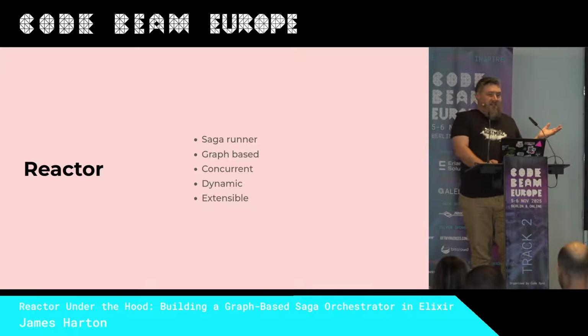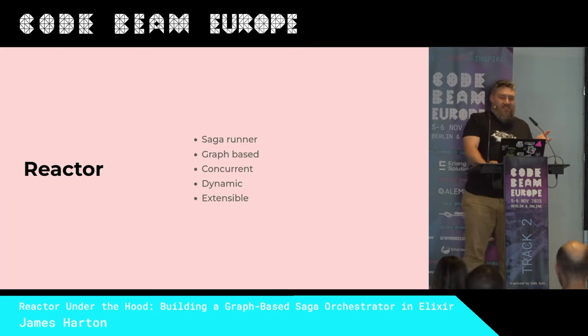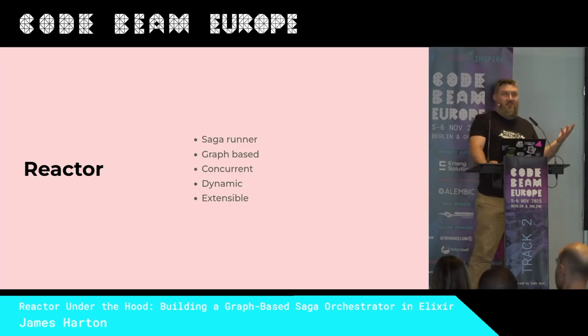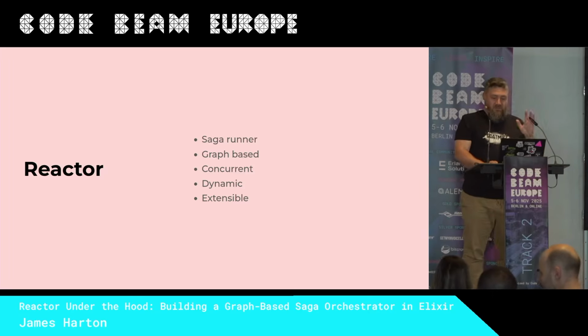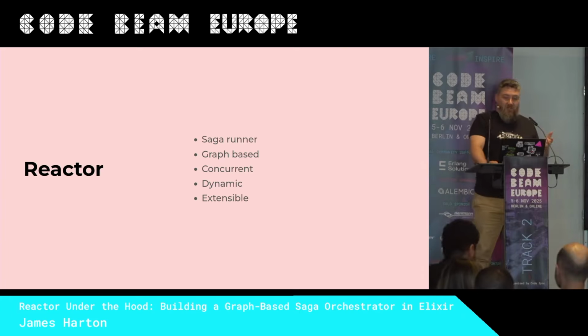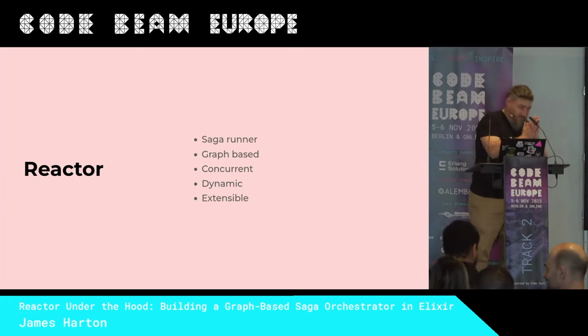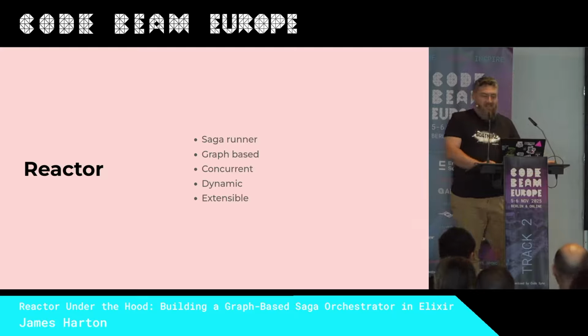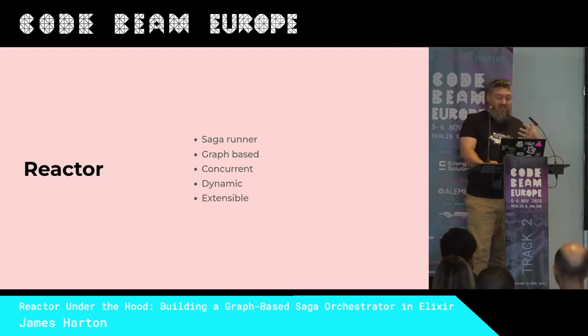So let's talk about Reactor. Reactor is a graph-based concurrent Saga runner. That's a lot of words. We'll go through it. I wrote it and now maintain it with the help of the Ash core team. Thank you. But I don't need Ash. You don't need Ash to use it. They just work well together. But Reactor does stand on its own.